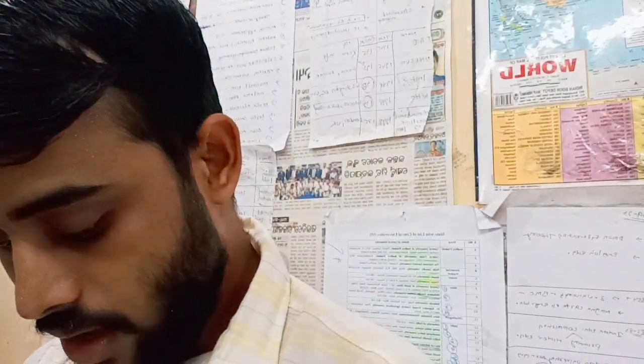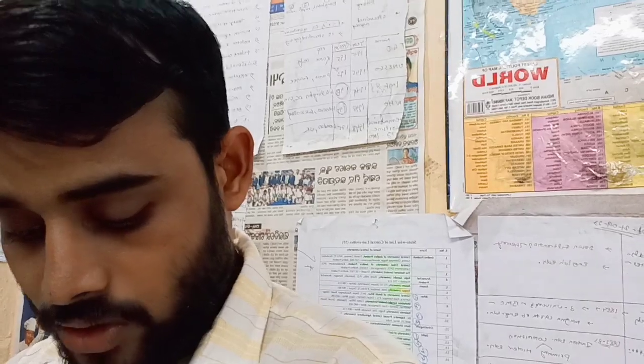SPM, suspended particulate matter, oxidation of carbon, hydrocarbon, sulfur oxide, nitrogen oxide, CFC and lead. So these are your primary pollutants, okay. Then secondary pollutant: the pollutant which is created by the chemical reaction of the primary pollutants will be called the secondary pollutant. For example, smog formation, sulfur smog.